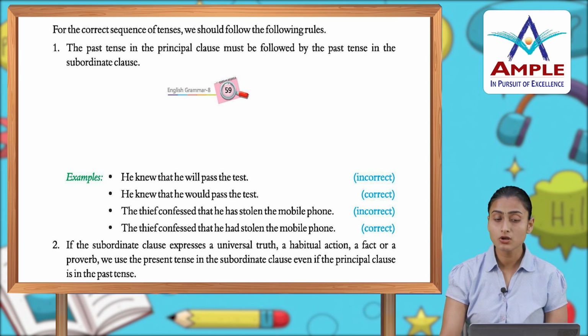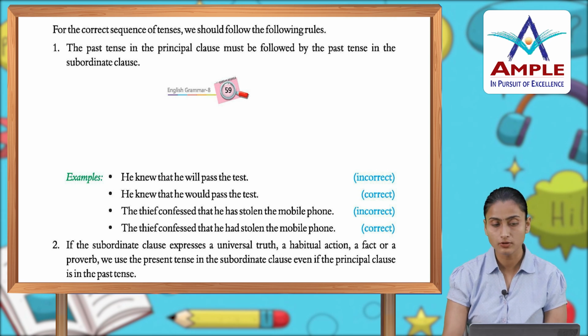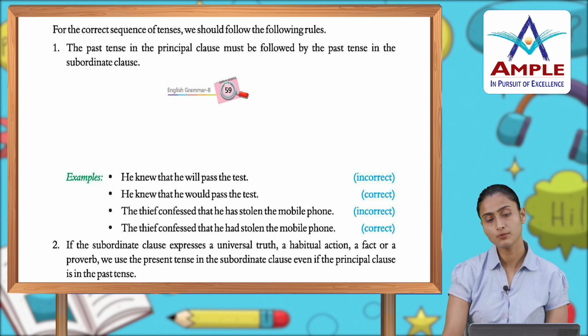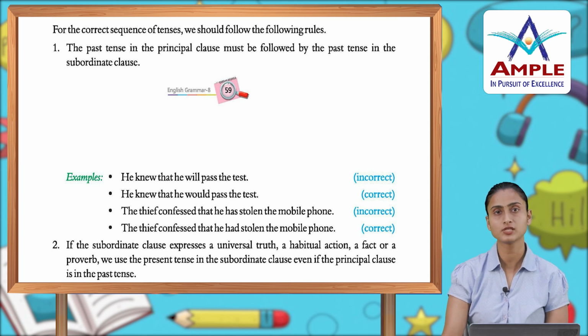Now, if the subordinate clause expresses a universal truth, a habitual action or a fact or a proverb, we use the present tense in the subordinate clause even if the principal clause is in the past tense. तो अगर आपका universal truth है, habitual action है, तो आपका subordinate clause हमेशा present tense में आएगा even though अगर आपका past tense में principal clause है तो भी.